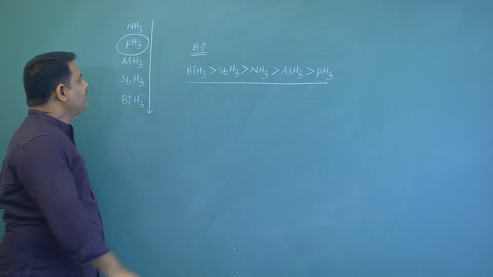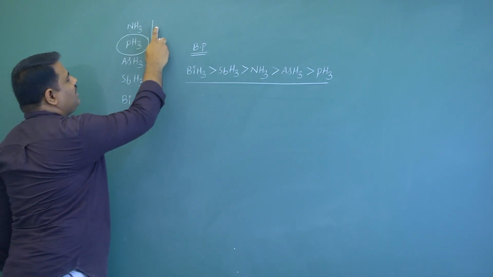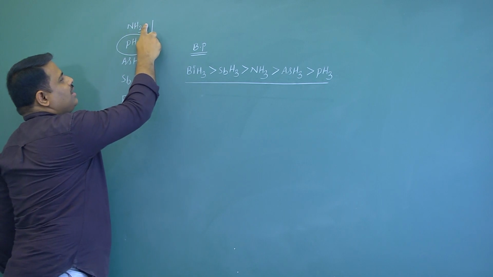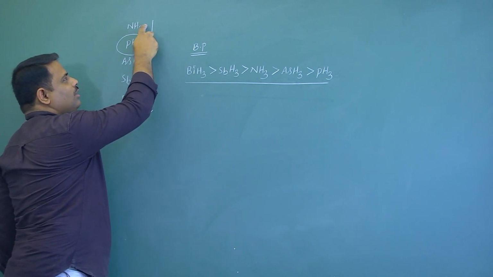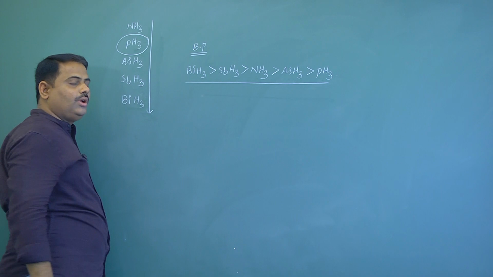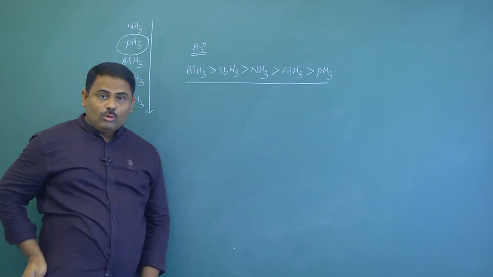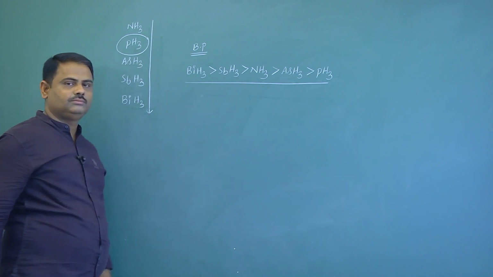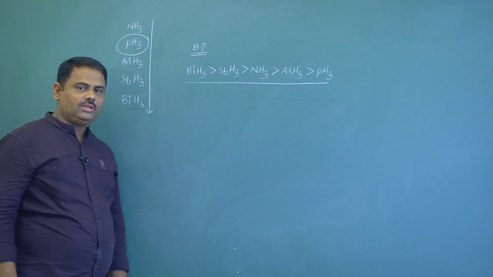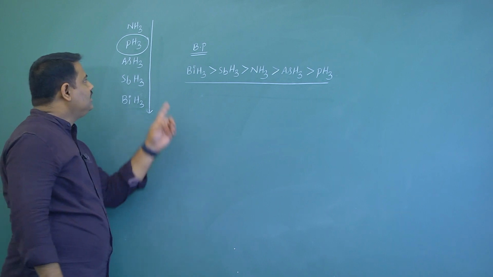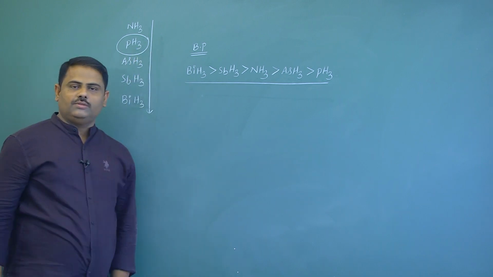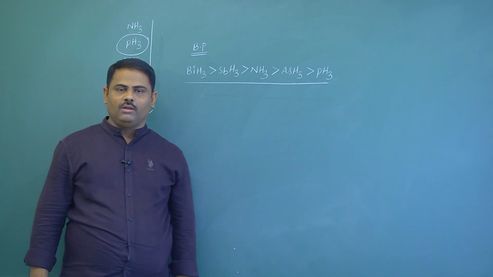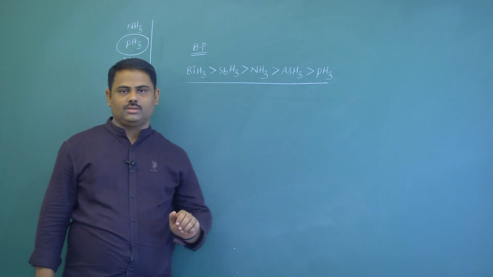Now I repeat, the boiling point increases from top to bottom generally, but here because of intermolecular hydrogen bonds, the boiling point of ammonia is more than phosphine and arsine. What is the hydride with least boiling point? That is phosphine. That's why this is called the highly volatile hydride of 15th group hydrides.